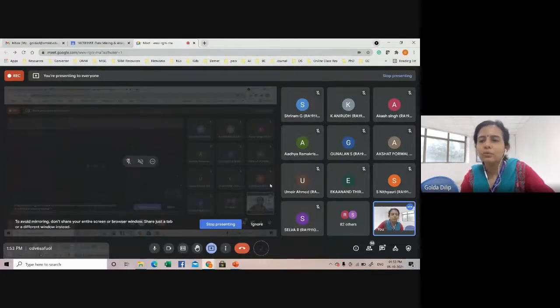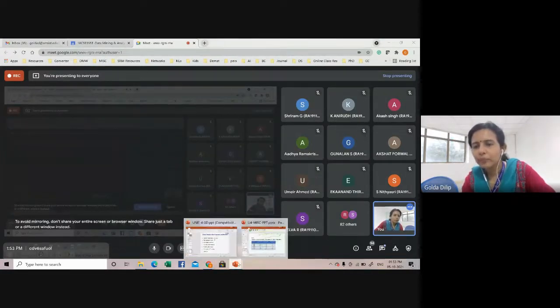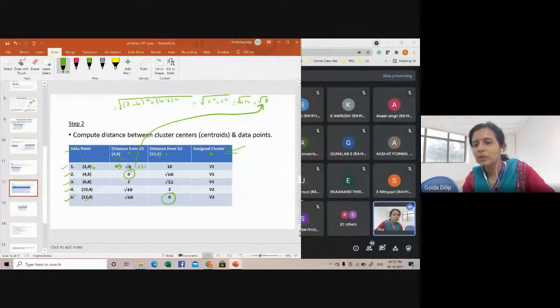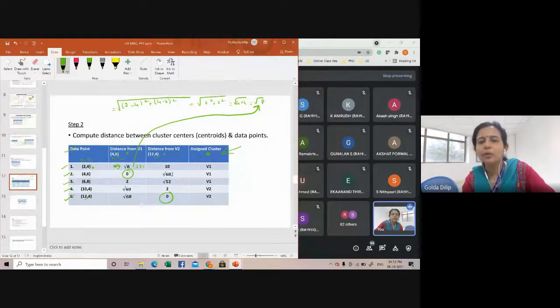So, who else? Umair Ahmad is there? Do you have any serious audio problems? Otherwise, tell me, how do you get this 10? How do you get this value 10 here? How do you get this value 10?